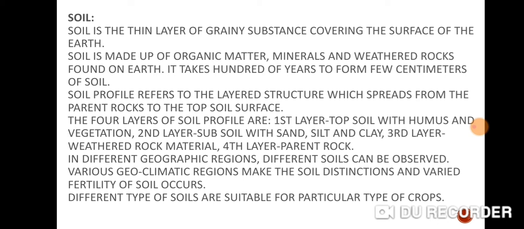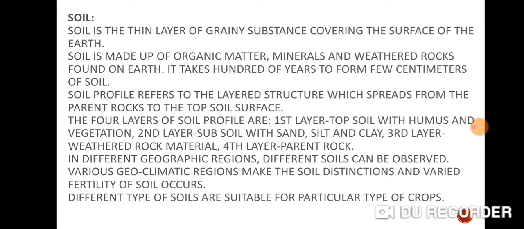Soil means what? The thin layer of grainy substances covering the surface of the earth is called soil. In other words, it is a thin layer of coarse and rough substances covering the earth's surface. It is called soil. It is very closely linked to the land. There is a very close relationship between soil and land, and landforms always determine the types of soil.